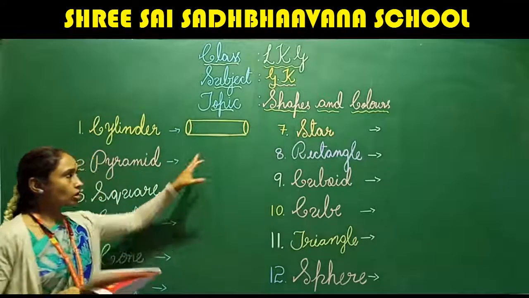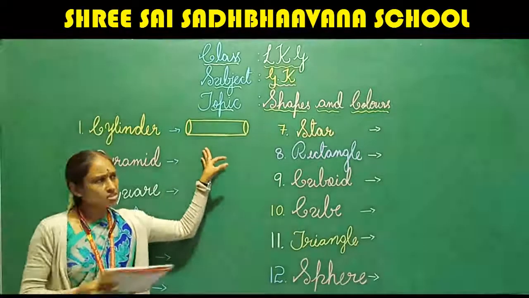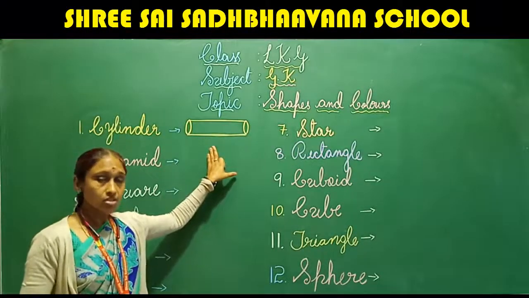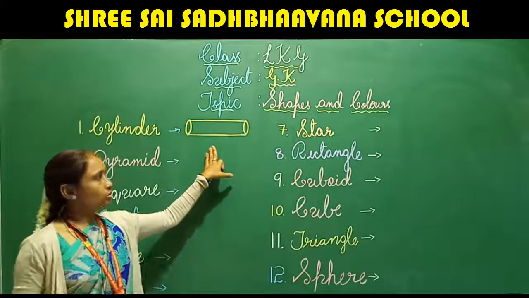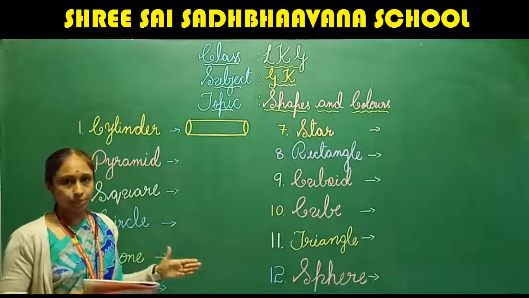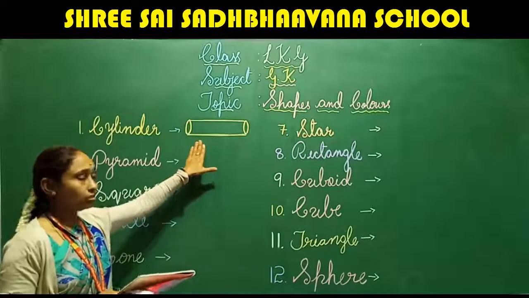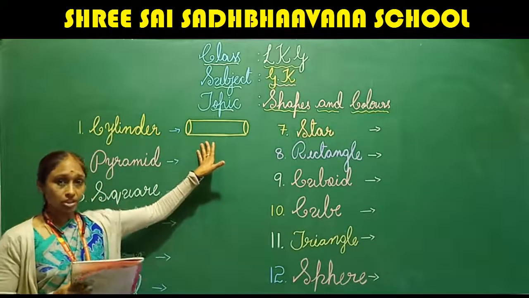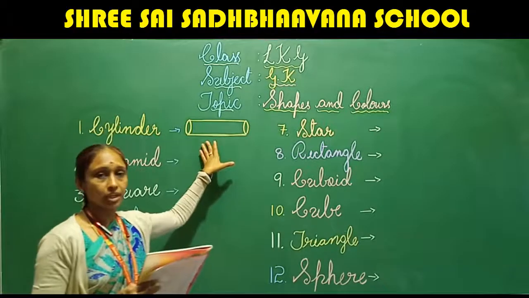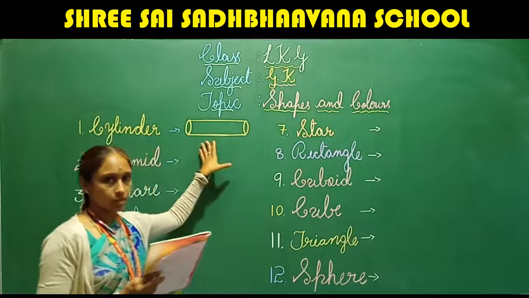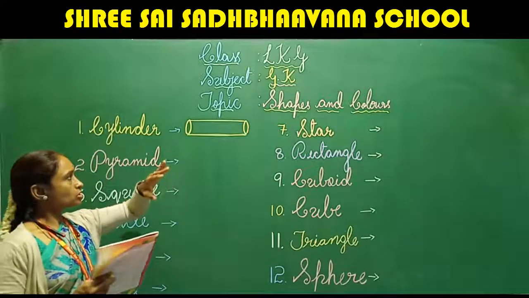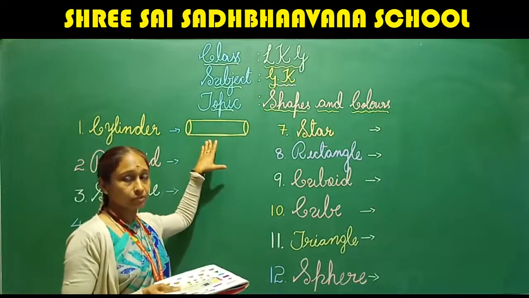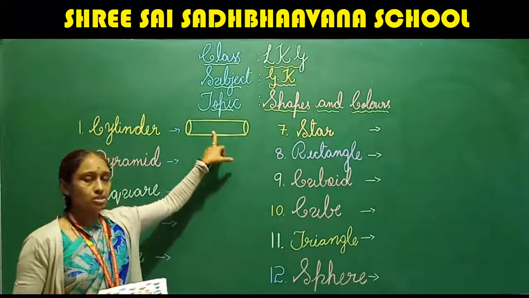What is this shape called? Cylinder. Is everything around us in cylinder color? Is it in cylinder color? No, it has its own shape. Okay. So first we have learned this is cylinder. But first, by seeing the picture itself, you have to identify which shape that is. If I ask which shape that is, suddenly you have to identify the picture and its name.